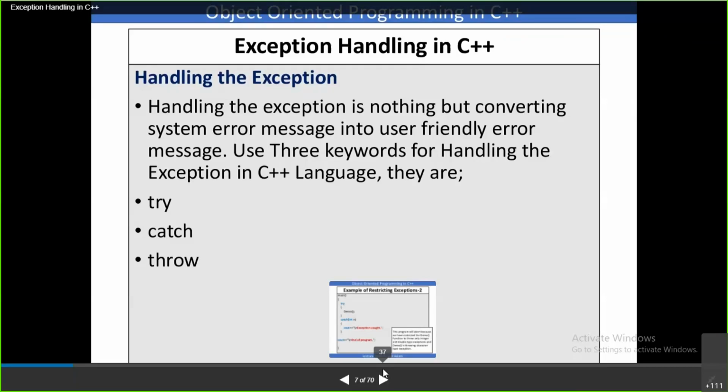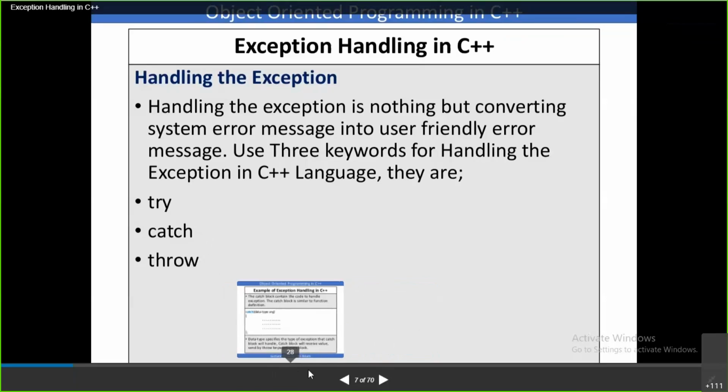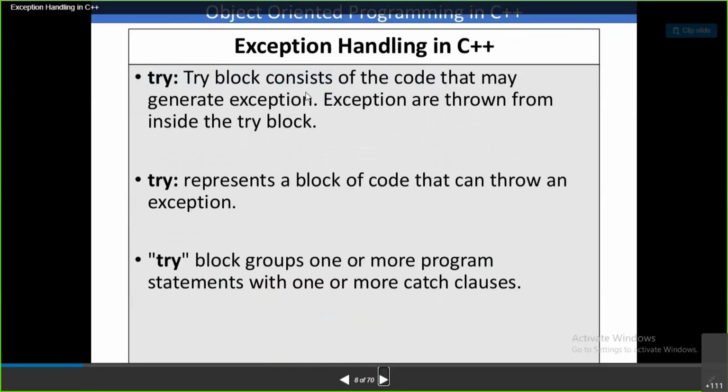Okay, we have in C++ these three keywords: try, catch, and throw. By using these three keywords, you can handle those situations. Coming to the try block, it consists of the code that may generate an exception. That means risky code. There is a chance of raising an exception, right? Such types of statements we are going to write inside the try block.